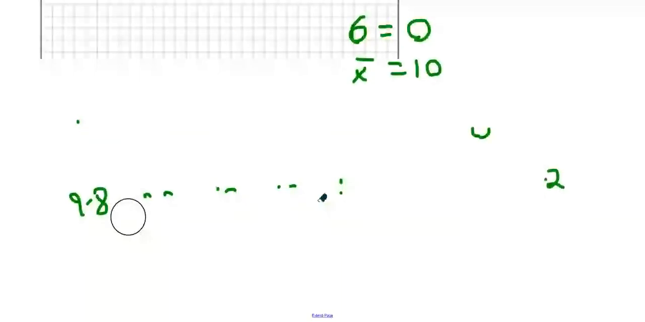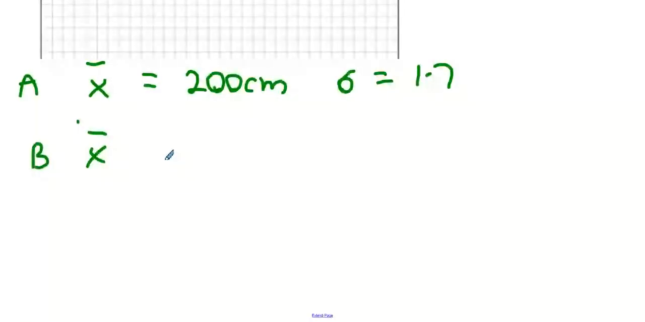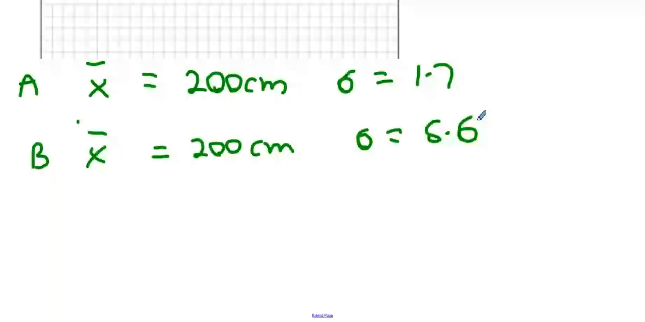So if I had a timber machine, and my timber machine has to cut things to 200 centimeters, and I said to you, machine A has an average of 200 and has a standard deviation of 1.7. I said machine B also has an average of 200, but it has a standard deviation of, let's say, 5.6. Which machine would you pick and why? Why would you pick machine A?